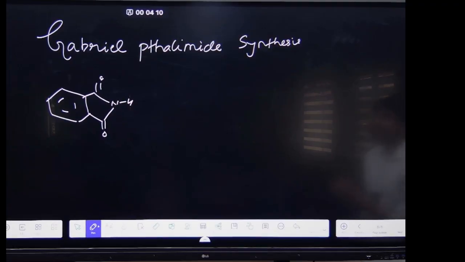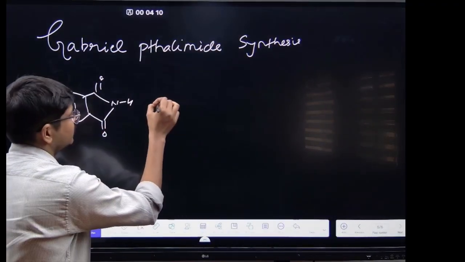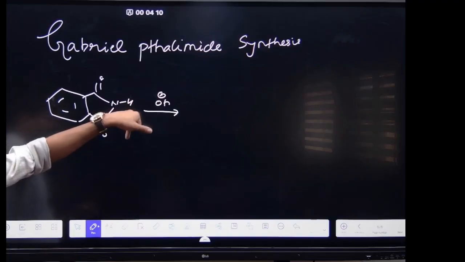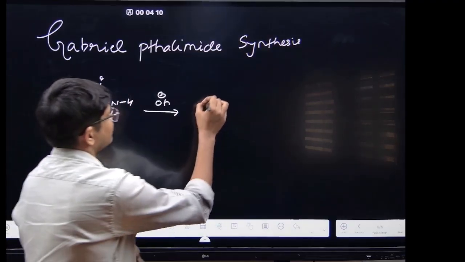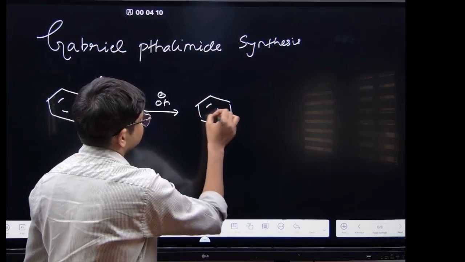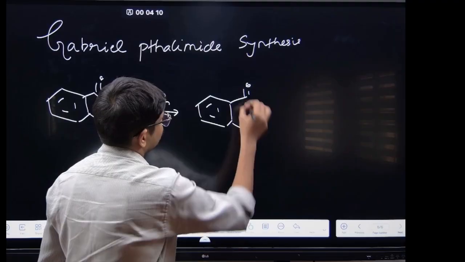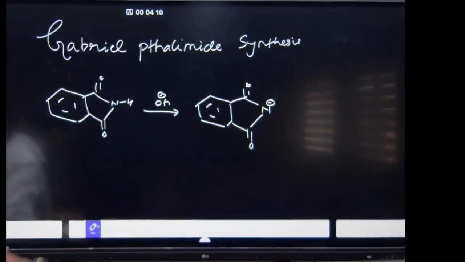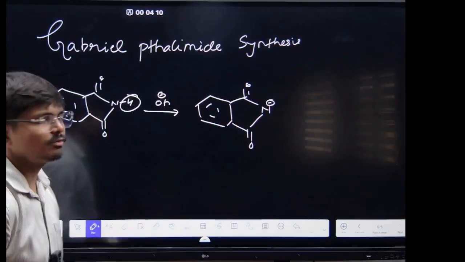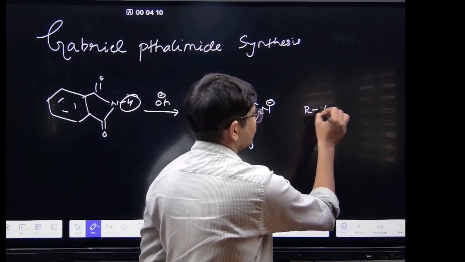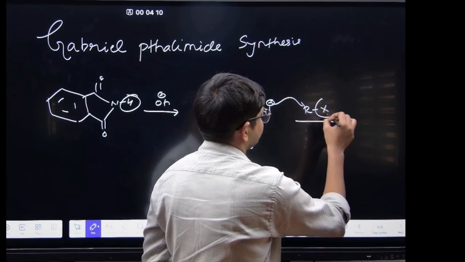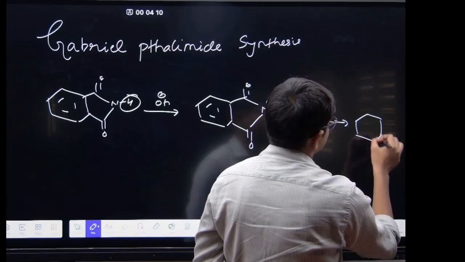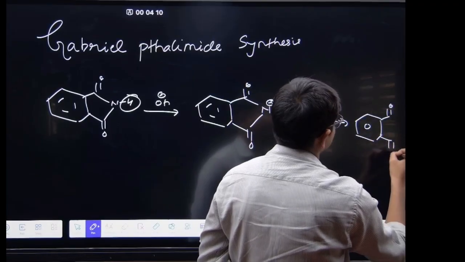Now, suppose you are adding KOH, something with OH minus. So what will happen basically? It will undergo the acid-base reaction to form N minus. Now again what will happen? You have R1X, right? So it will attack here, this X will leave. This is undergoing through the SN2 mechanism. So it will form C=O and then the R1.